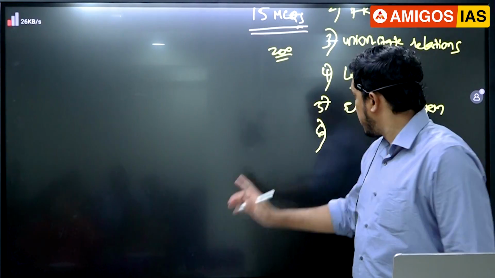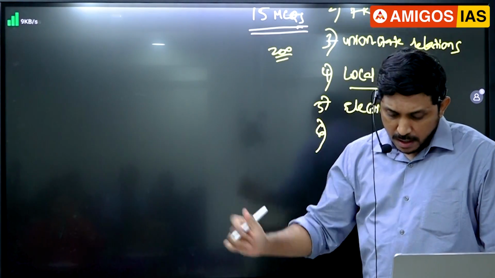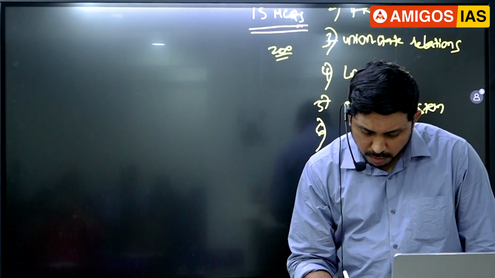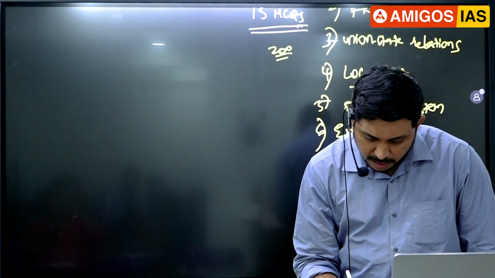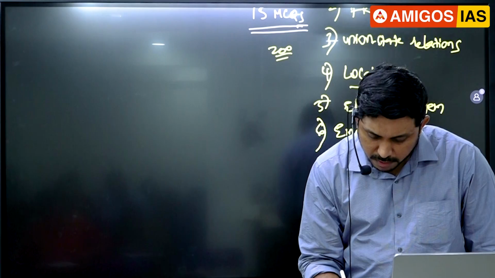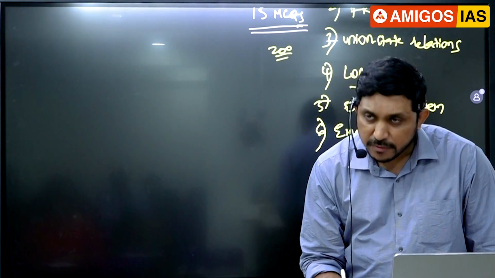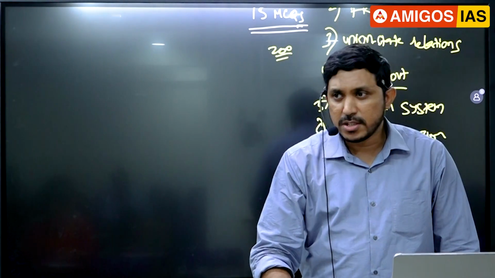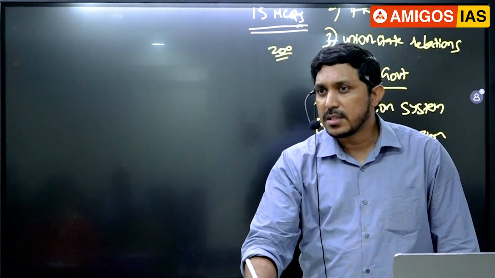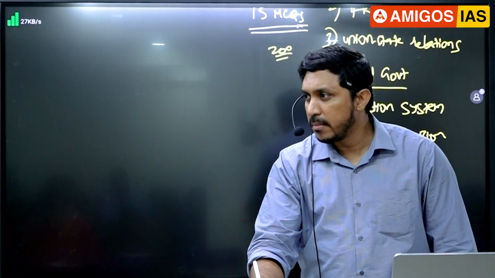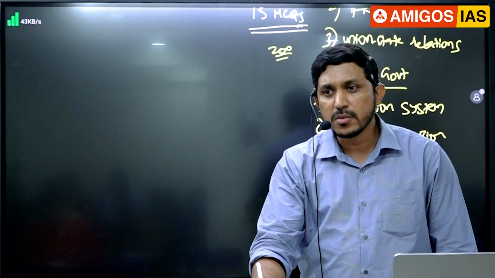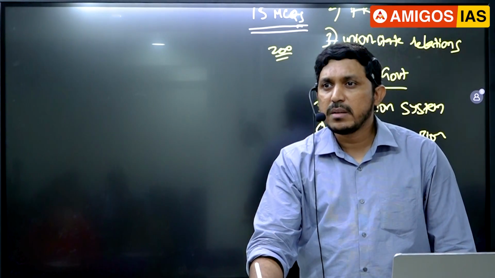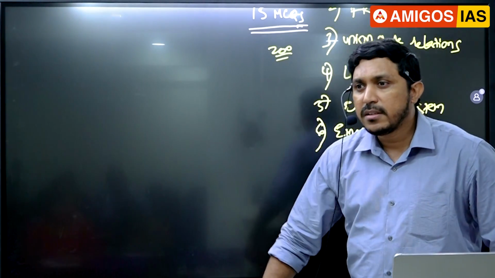Okay, so elections, that many questions can come in the exam. Apart from this, one question usually UPSC is asking every year on emergency provisions. 352, 356 and 360, guys. Last year they asked 355, 2023 prelims. Why? Because Manipur was in news. Manipur means 355 means what here? It's a duty of the center, what?